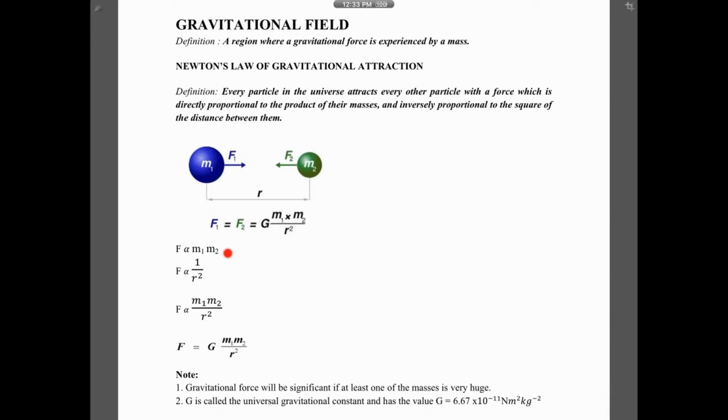So by combining these 2 relationships, you get F is proportional to m1 m2 over r squared. You put a constant, because you want to change from proportional to equal. Your constant is capital G, the universal gravitational constant, which is the same anywhere in this universe, and is given by this formula. So look at this constant, is it big or small? 6.67 times 10 to the power negative 11. Extremely small, right? It means that in order for the force to be significantly huge, so you can feel it, at least one of the masses has to be very, very big.